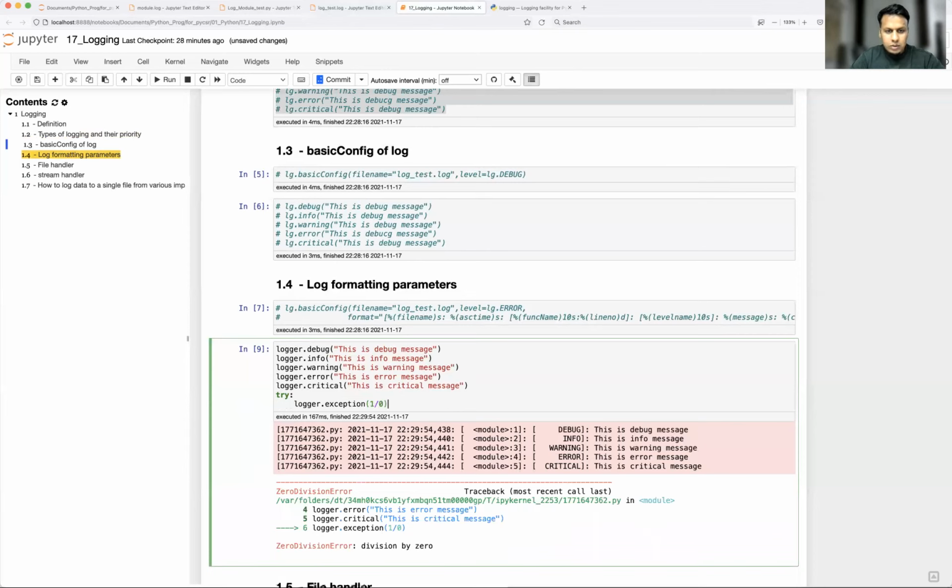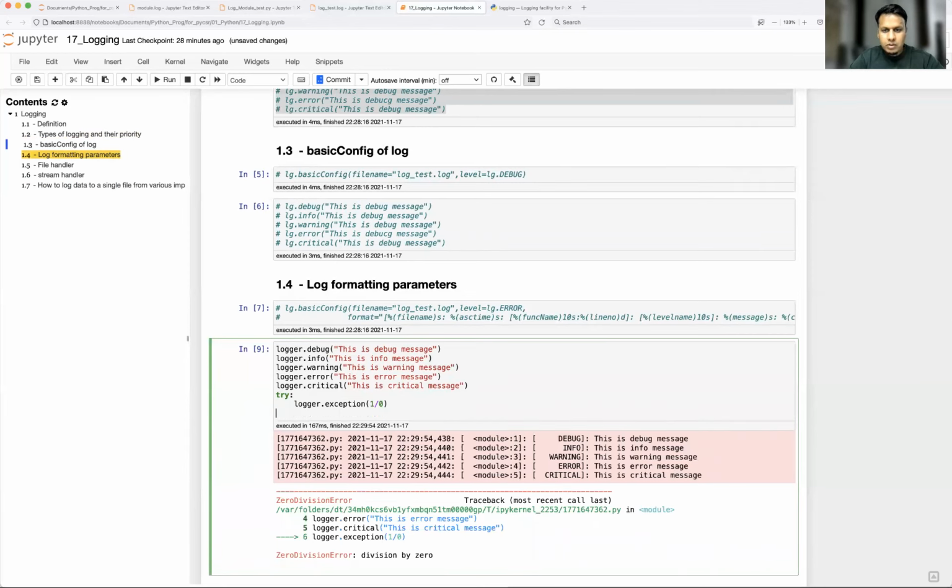Those who don't know what try and except is, I would say please go back to my previous video where I have talked in detail about the try and except block. So this is going to capture the exception as E. Let's talk about error.